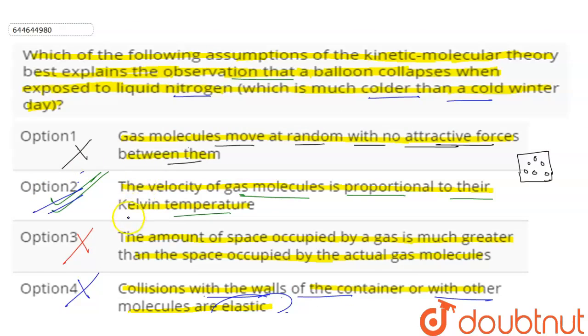So out of the given four assumptions, the assumption that best explains the given observation in the question is assumption 2, that is, the velocity of gas molecules is proportional to their Kelvin temperature. So this is the solution.